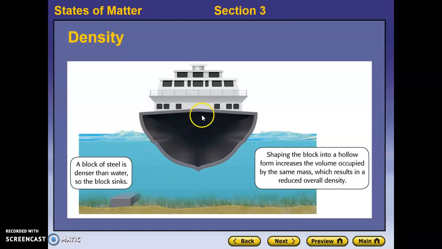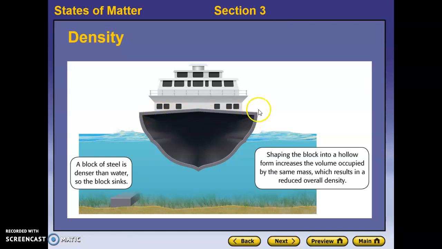But if we take that block of steel and stretch it out, make it flat, and then introduce a curved shape like the bottom of a ship, we have significantly increased its volume without changing its mass. Now the mass to volume ratio is lower than the density of the water, and the ship is able to float. That's how we get large ships to float.